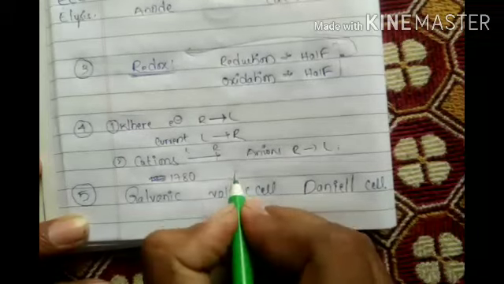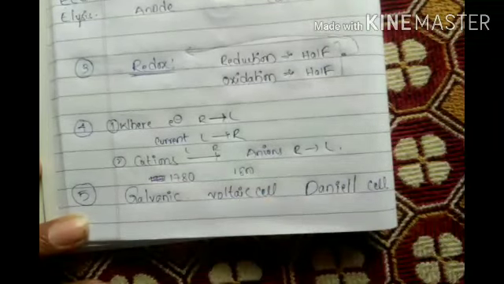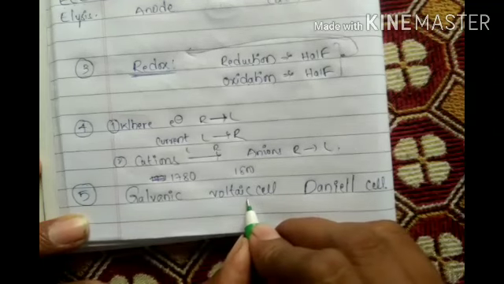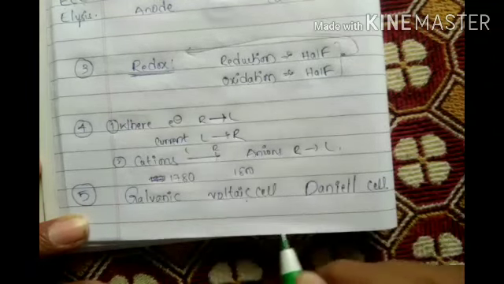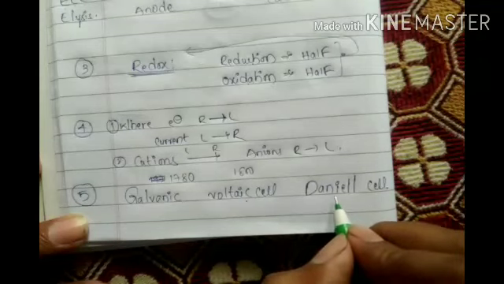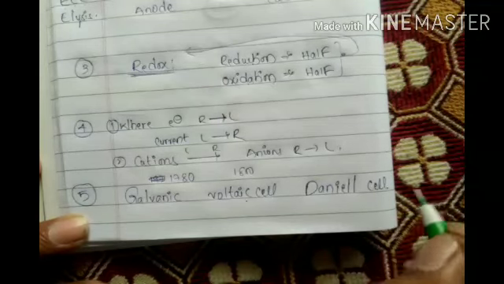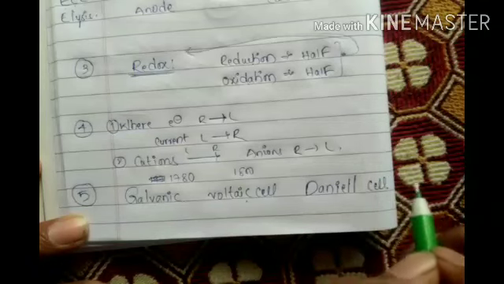And in the 1800s, in the year 1800, the scientist Alessandro Volta discovered this thing. Okay, and for Daniell the year is not given. The Daniell cell was discovered later.